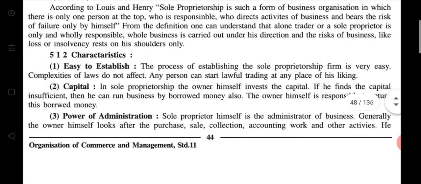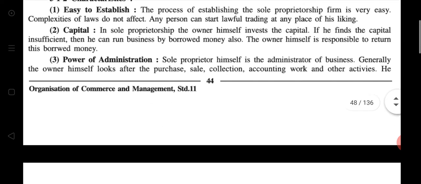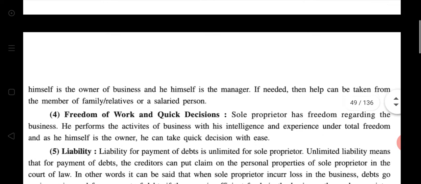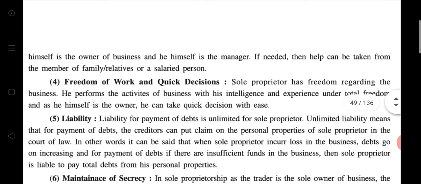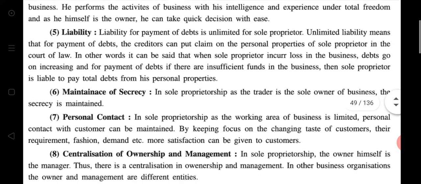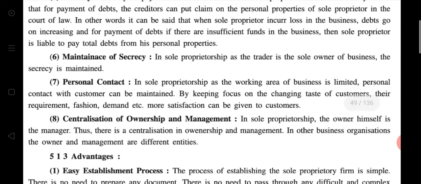Again, easy to establish, capital, power of administration, freedom of work and quick decision, then the liability, maintenance of secrecy, personal contact, centralization of ownership and management.